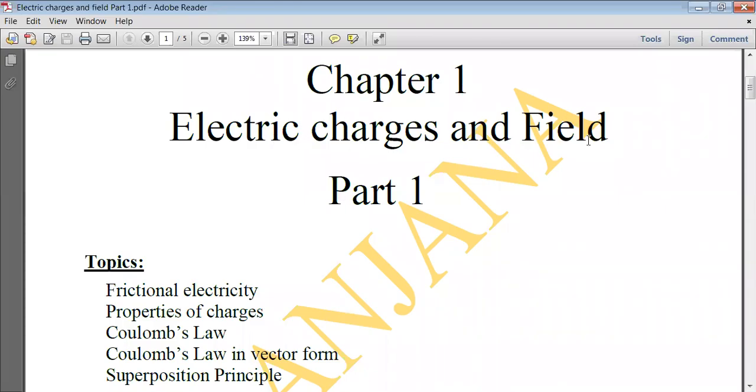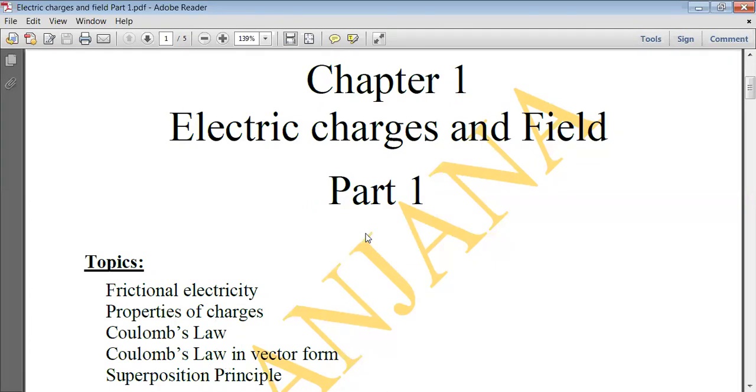Electric charges and field. This is the first chapter of NCERT physics of class 12. This chapter I have divided in 4 parts. In part 1, we'll study about frictional electricity, properties of charges, Coulomb's law. Then we'll discuss Coulomb's law in vector form and the superposition principle.